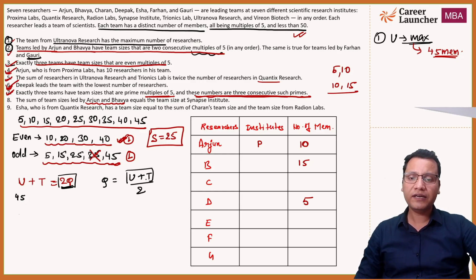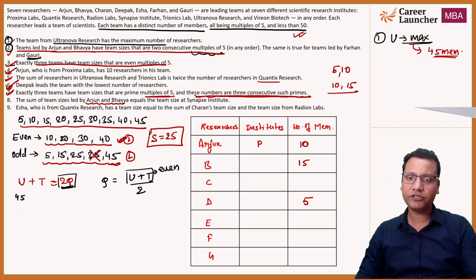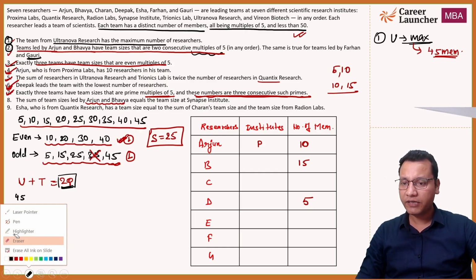So u plus t has to be an even number, और ये even number इसलिए बोल रहा है क्योंकि ये odd होगा तो q का value fractional आ जाएगा. The number of members cannot be a fraction. आधा लोग नहीं हो सकता है, 5.5 लोग नहीं हो सकता है, 3.5 लोग नहीं हो सकते हैं, right? So this u plus t has to be an even number, right? अगर even number है तो we'll put some possibility. चलो सारे possibilities देखते हैं.